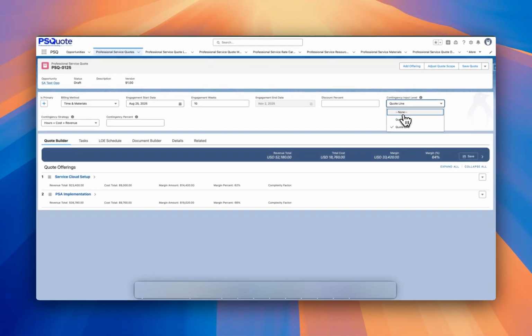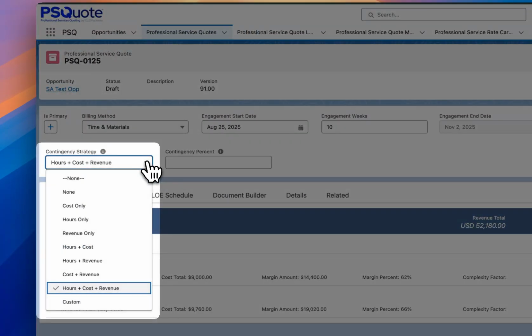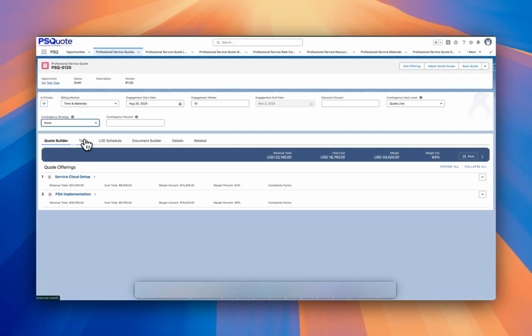For example, many customers choose to apply contingency only to fixed price lines while excluding time and materials lines. This can be automatically set by setting the percent to 0 for T&M lines and a custom value for fixed price. You'll also see a new contingency strategy field that controls how contingency is applied, whether as additional hours, cost, revenue, or any combination. If you set it to none, then no contingency is added. But if you set it to custom, then you can define your own logic at the quote line level. This too can be automated via business rules.